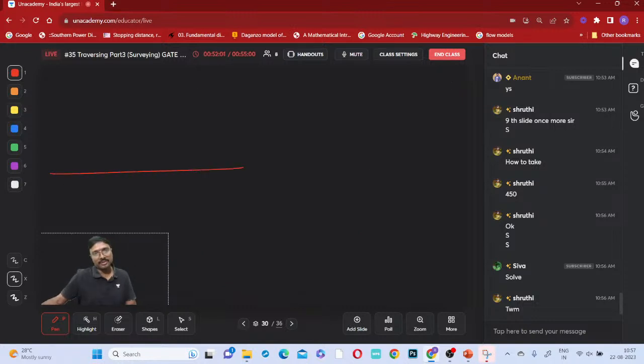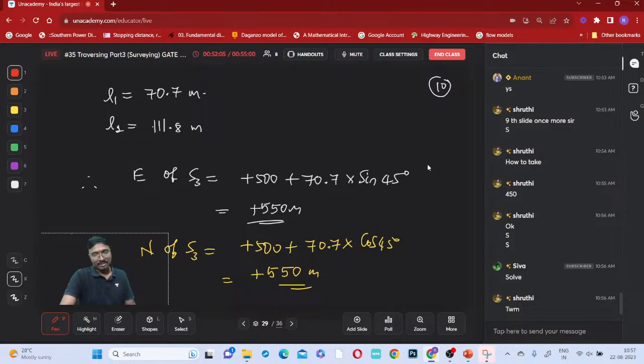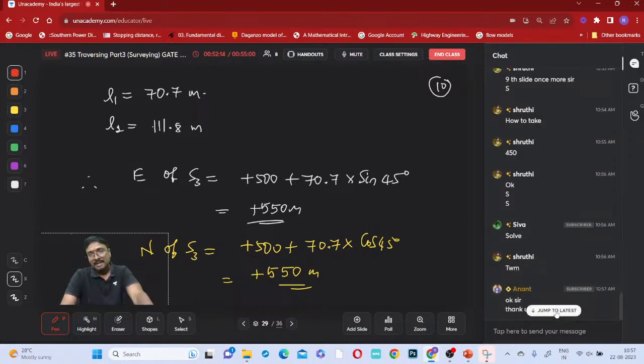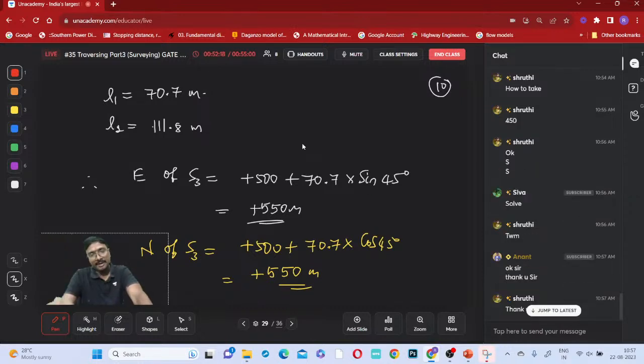Anyone having any doubts till now? If no doubts, I'll close the session. If doubts are there, we'll just discuss. Tomorrow, just one or two questions are there. We'll solve this traverse and complete the traverse. Tomorrow the traverse will be completed. Next we'll be entering into another topic.